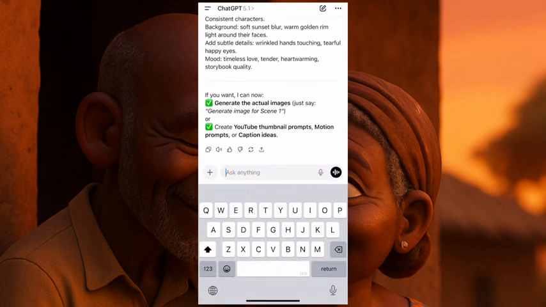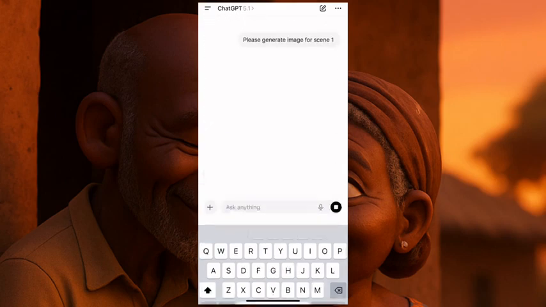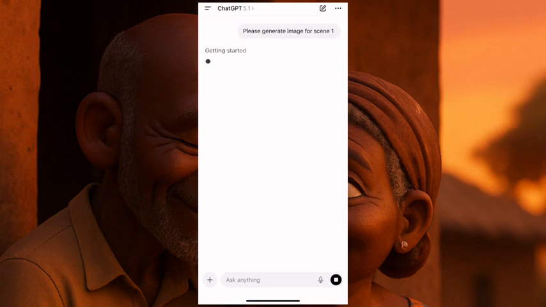Okay. Now I'll come here and say, please generate image for scene one. Okay. Now we have this one. Generate image for scene one. I'll click here and I'll wait for them to generate the image for scene one.